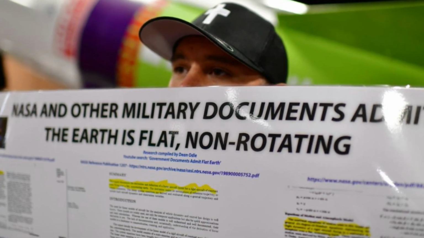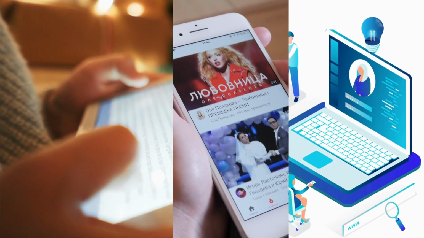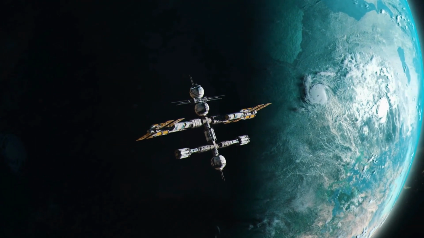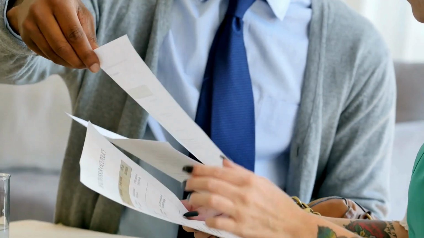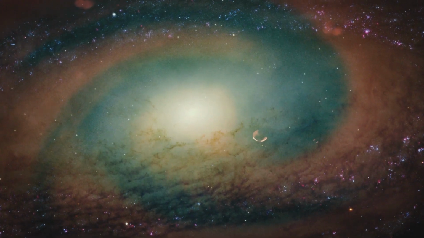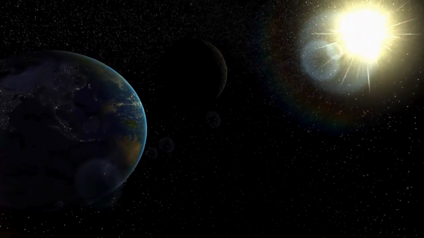Many flat Earth adherents may not have a background in science, so breaking down complex concepts into simpler terms can aid in bridging the gap in understanding. Share resources like articles, videos, or infographics that concisely explain the evidence supporting a spherical Earth. Additionally, highlighting the joy and wonder of scientific discovery can be a powerful tool. Rather than framing the conversation as a battle to be won, presenting it as an opportunity to explore the mysteries of our universe together can foster a more open and positive exchange.